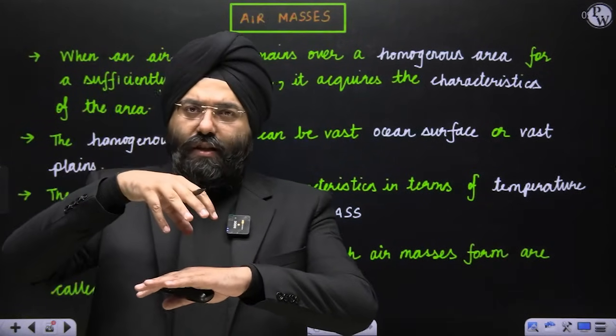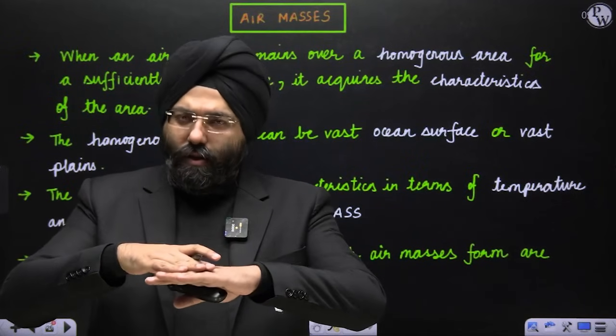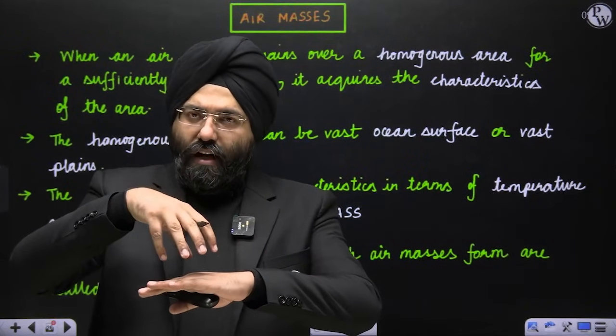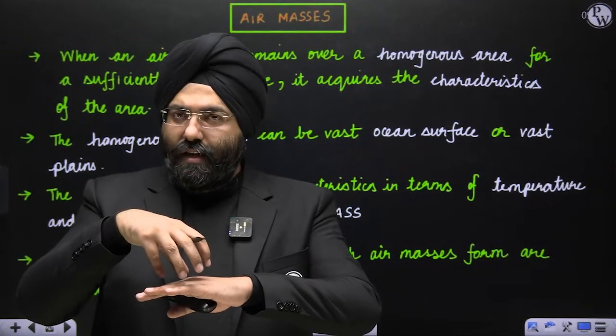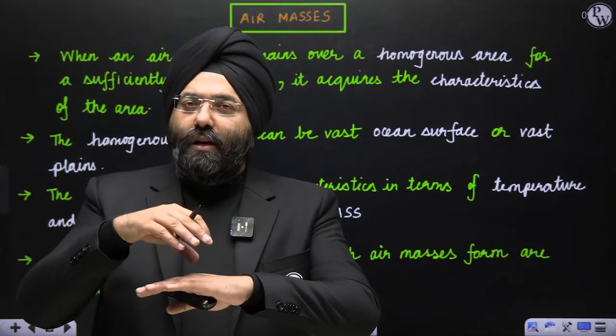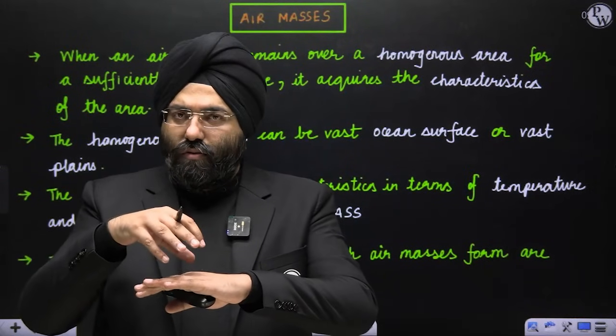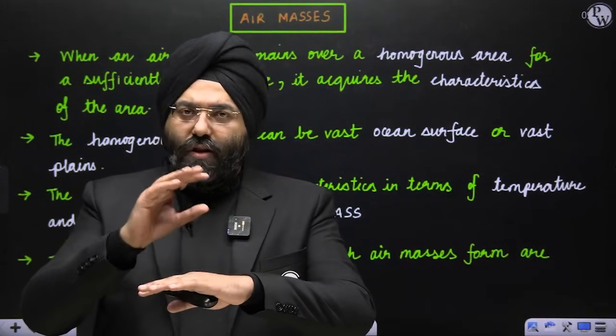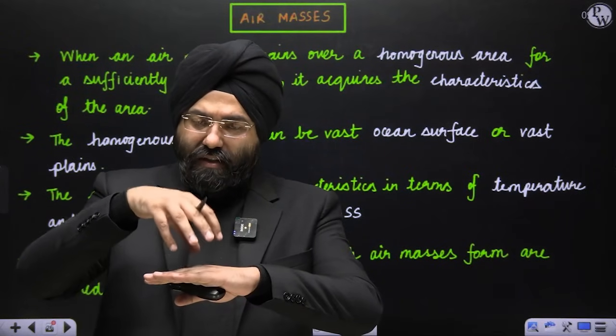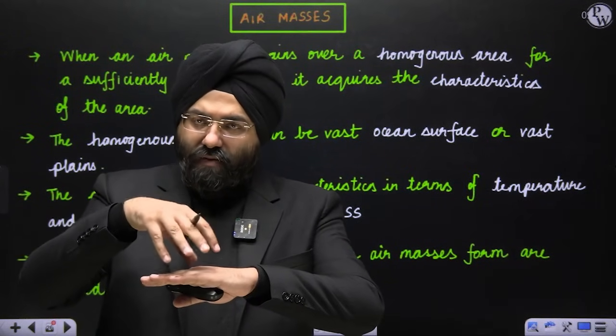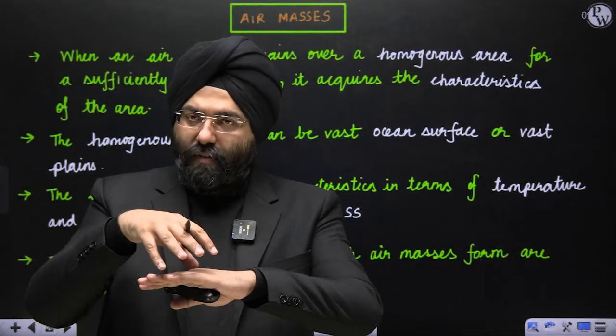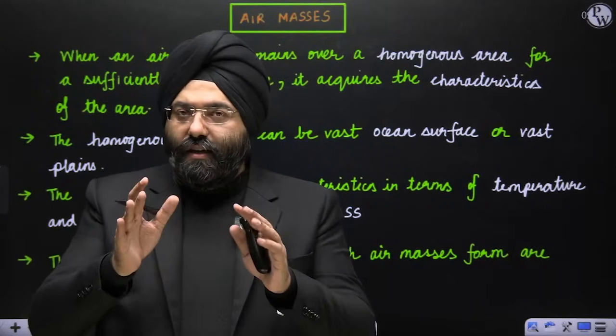Huge mass of air is there, and the region over there is very cold. So the air on top of it will acquire that cold characteristics. Plus it is a continental part also, so it will be a continental air mass also. Then we'll see continental polar, and continental and marine also, but simply understand that the air mass will acquire the characteristics of that particular cold environment, almost uniformly.